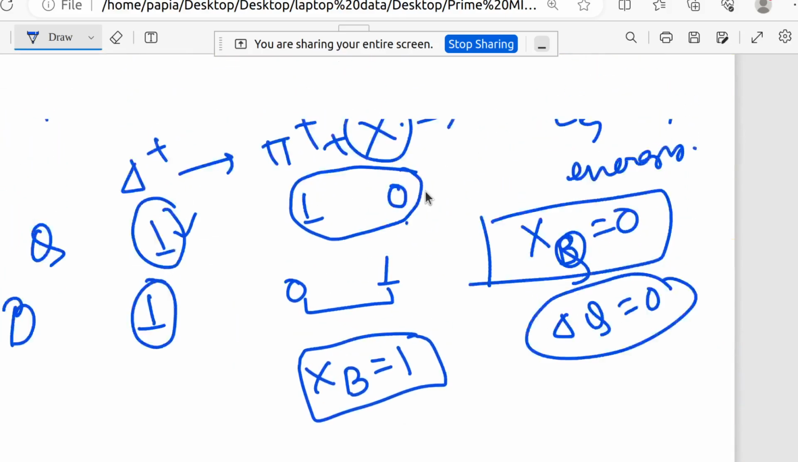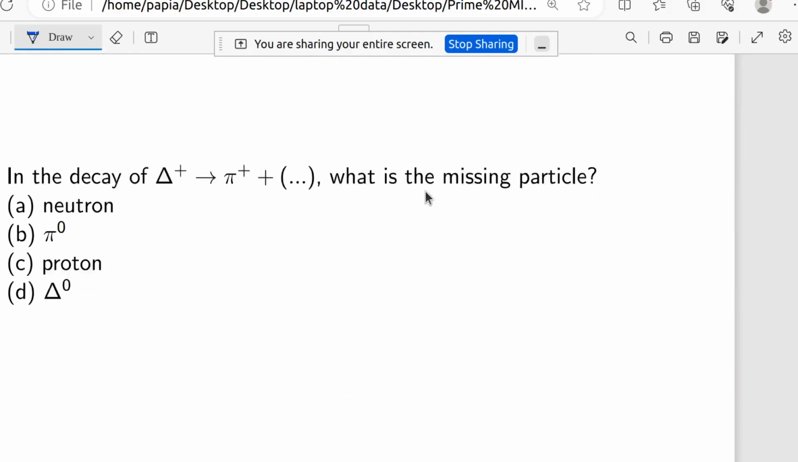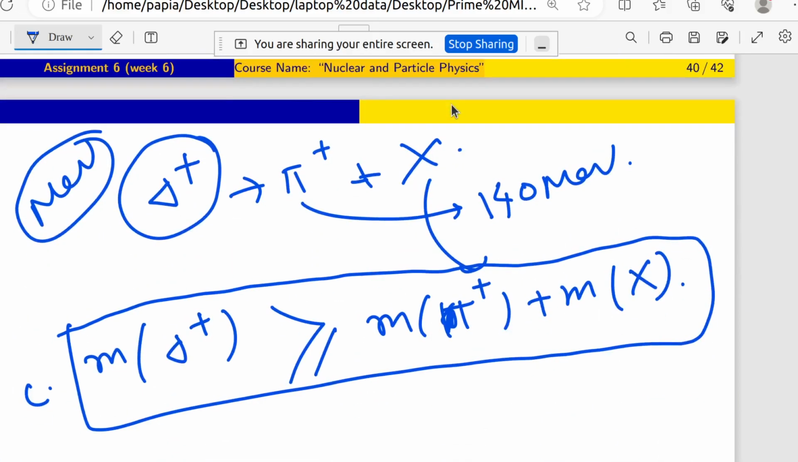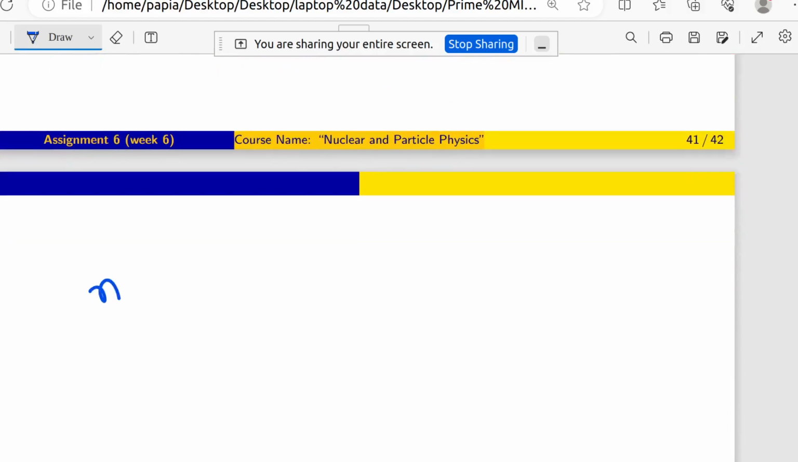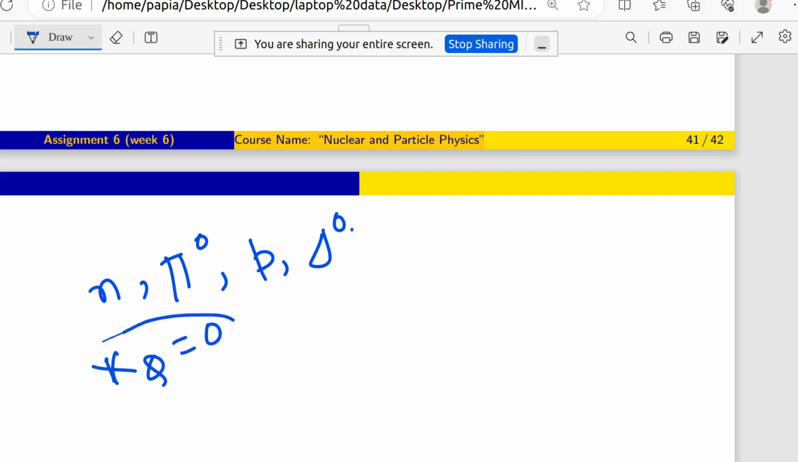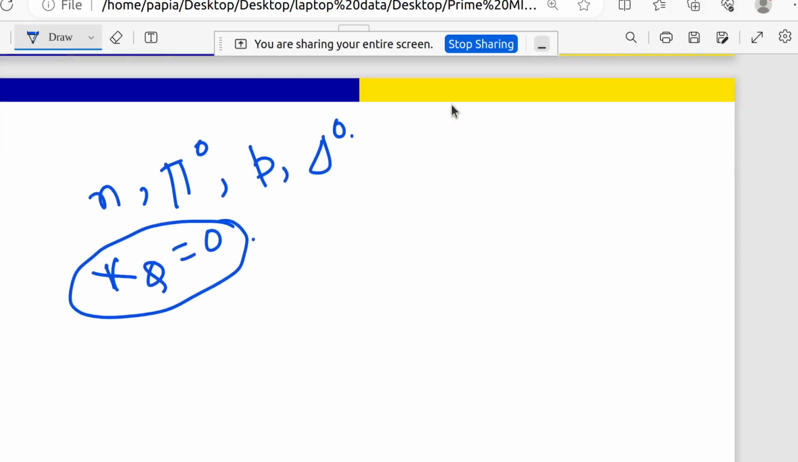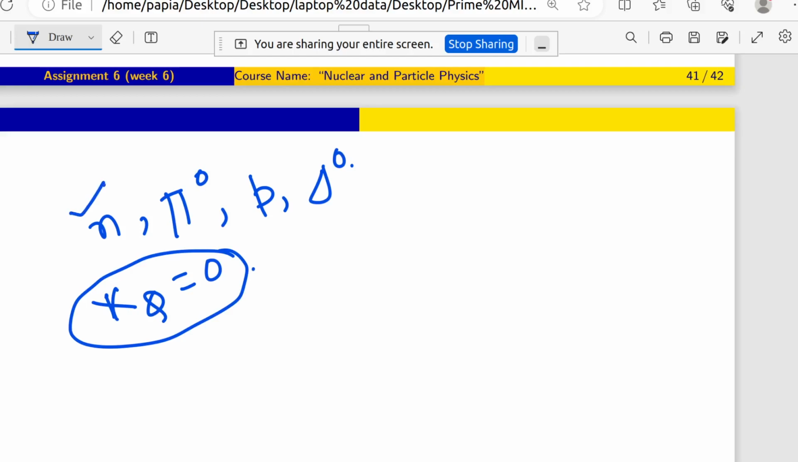Now coming to our options, whatever they have given: neutron, pi 0, proton, delta 0. So I told you that x of Q will be 0. That means neutron can be possible because neutron is also a neutral particle. Pi 0 can also be possible and delta 0 can also be possible. Proton cannot be the particle x because the Q value of x should be 0. So n can be, pi 0 can be, delta 0 can be, from that first condition.